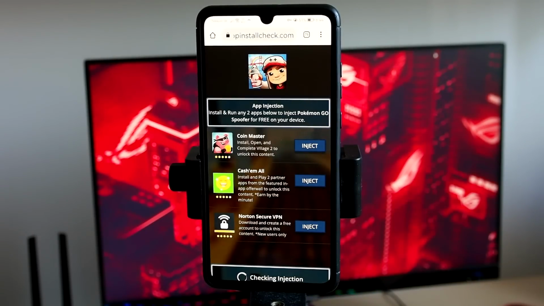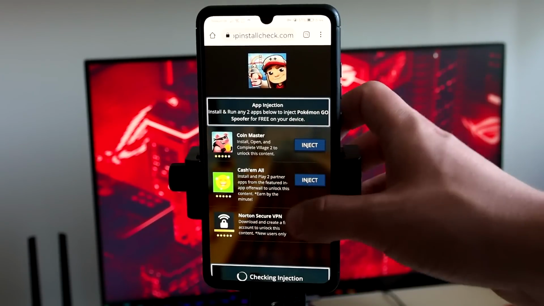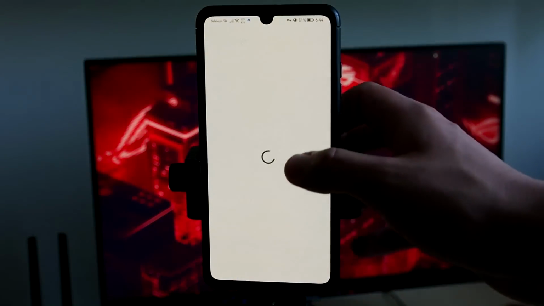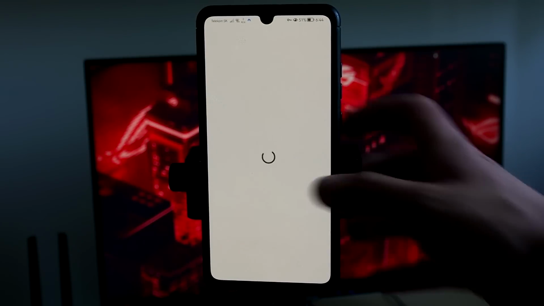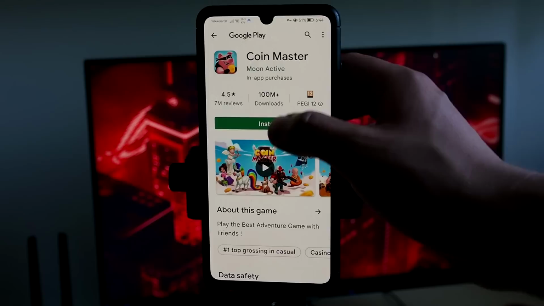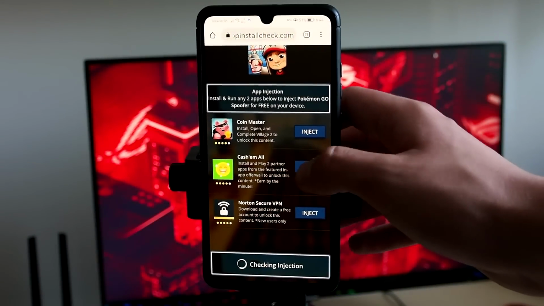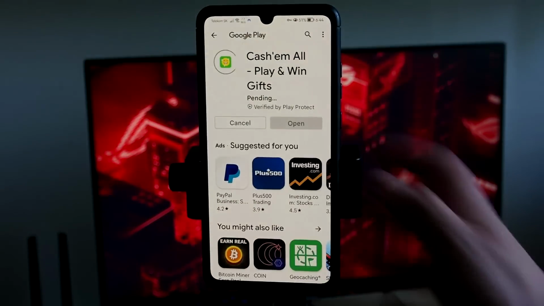I personally have Android, so I will just click on that, and I have to choose the applications that you will install and then verify that you are human. So just click on it and install it. And now I can go back and install the second app, which will be Cache 'em All. So again, click on inject and install.